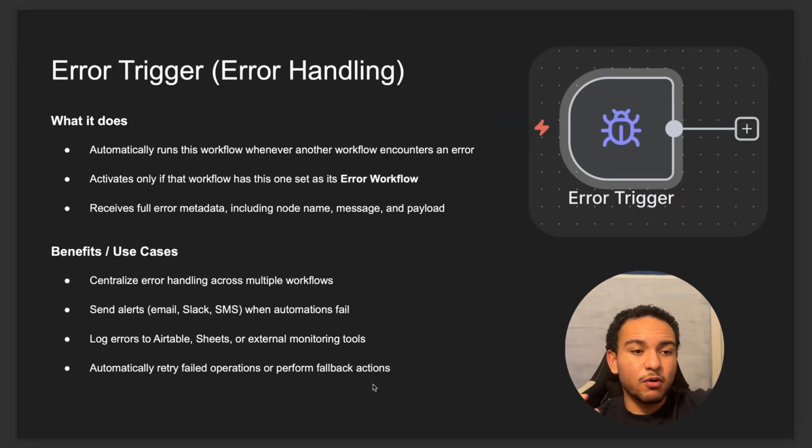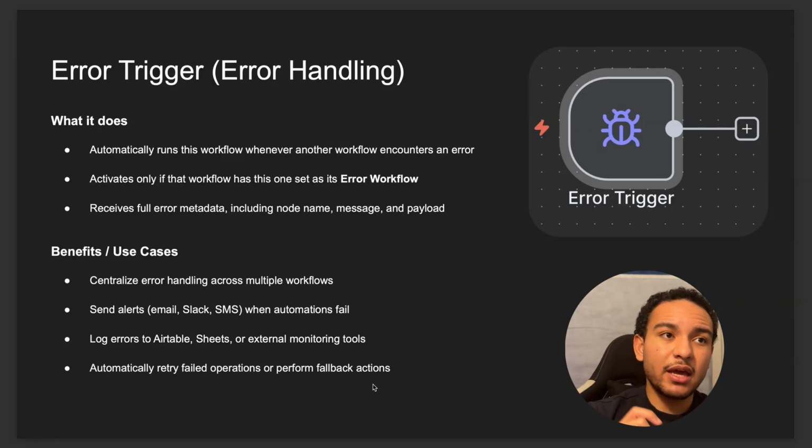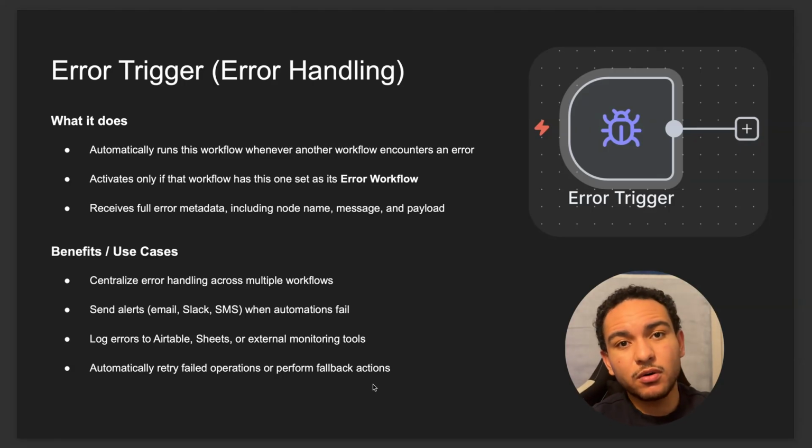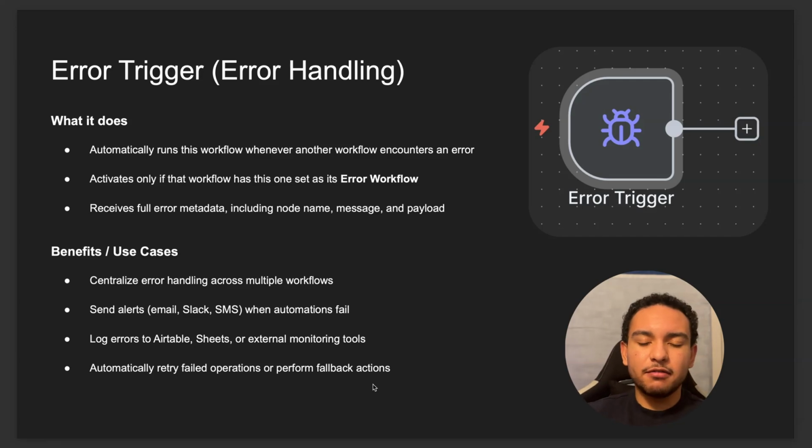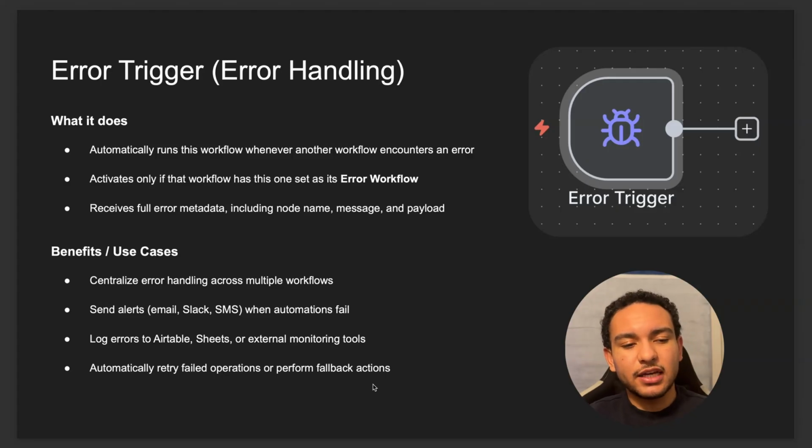And finally, the error trigger. What it does is basically you could create an error workflow that works for any other workflow that fails. Let me explain. You want to get notified anytime one of your workflows, one of your automations fails. Basically, you would create a new workflow, set this as a trigger, and then you can attach a Gmail node, and you would say, okay, send me an email when one of my automations fails.